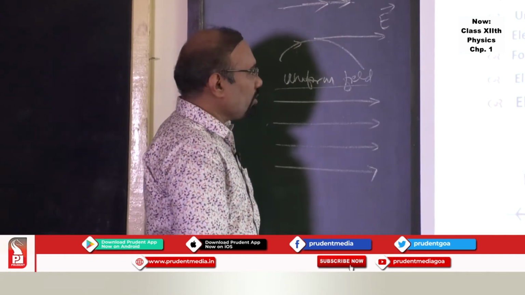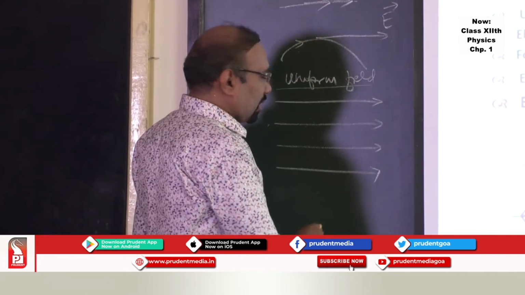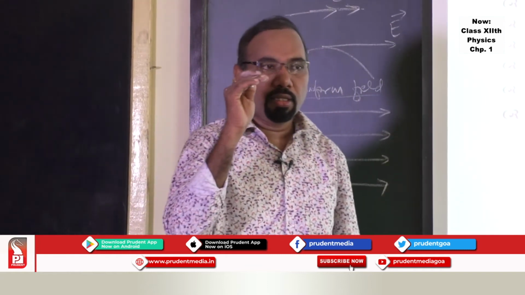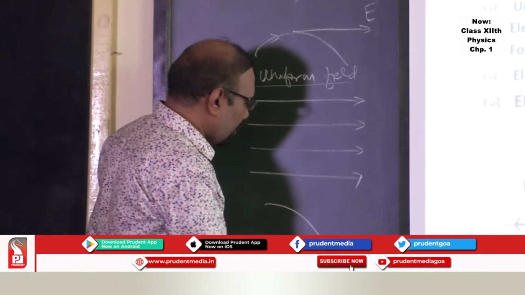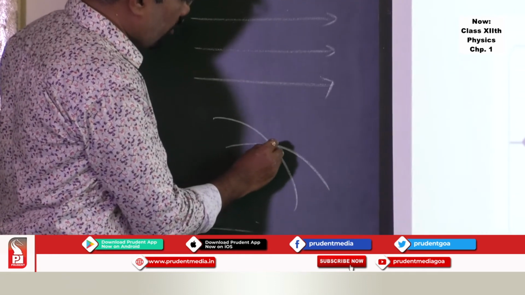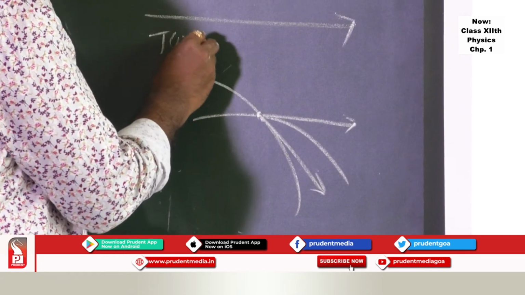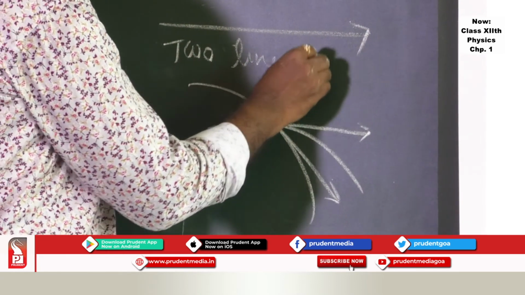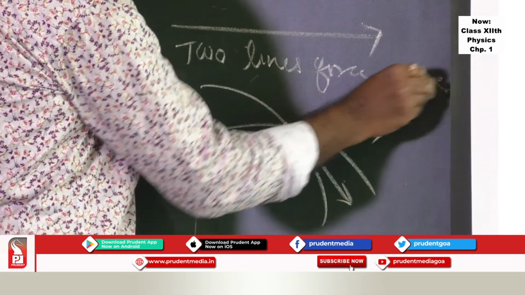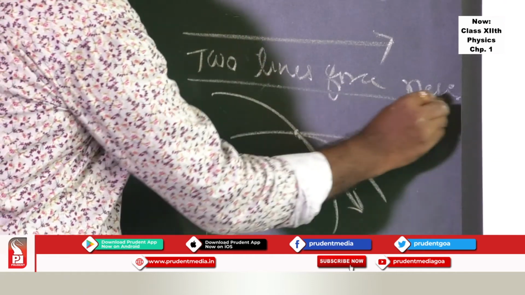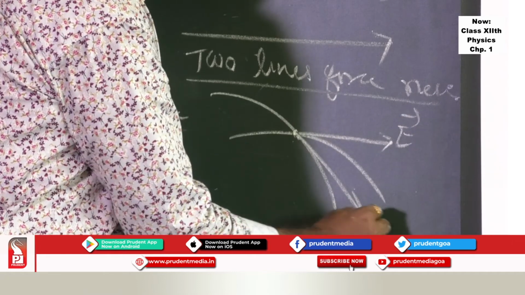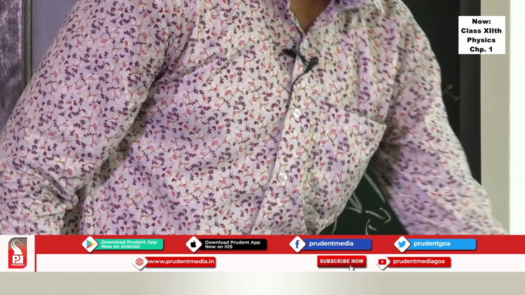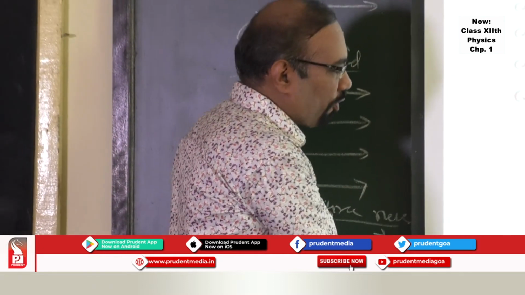Now, what are the properties of lines of force? That is very interesting. The first property of lines of force is that they never cross each other. It is just like streamlines, my dear student. Two streamlines never cross each other. So two lines of force never cross. If they cross, then at the point of intersection, there will be two different directions of electric field, which is not possible.